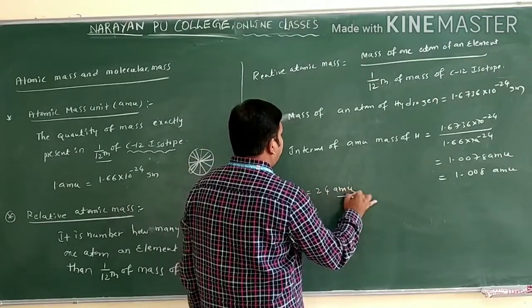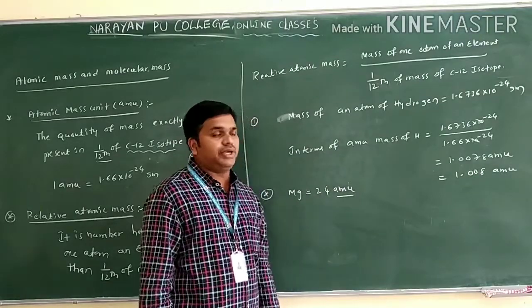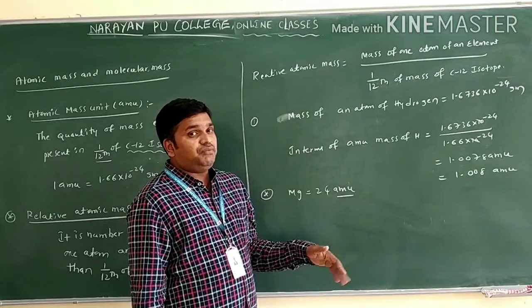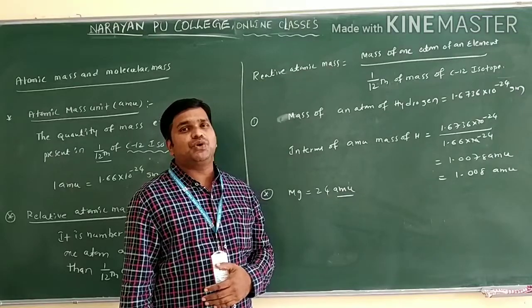If you are writing AMU for atomic mass weight, magnesium is 24 only. Okay, so what does that mean here? Magnesium is how much? 24. It is 24 times heavier than what? 1/12 of the mass of the C12 isotope.